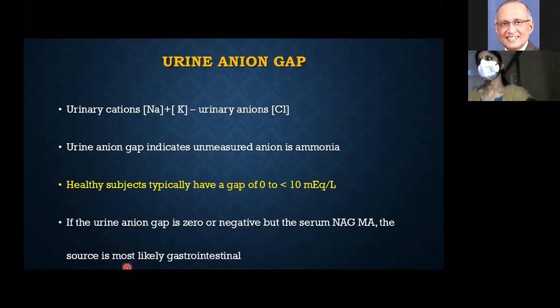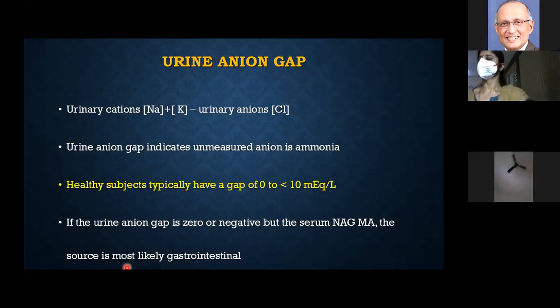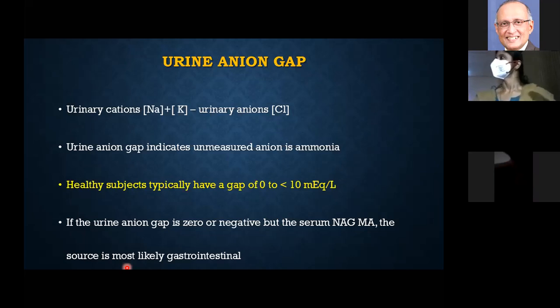What could that be? Can you guess? Kidneys are normal. They are able to produce a large amount of ammonia, but the patient has acidosis. What happens in diarrhea? Bicarbonate is being lost through fecal matter.